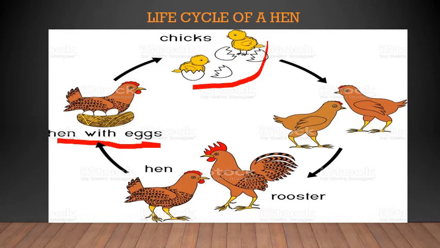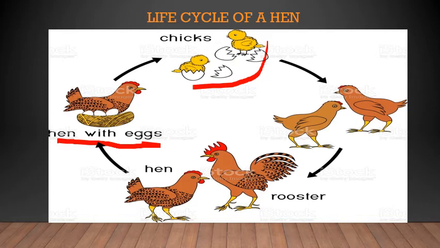Hens don't fly very high, but other birds do. The babies of the other birds need to learn to fly. Till the chick becomes independent, the parent bird feeds the chick and takes care of them. When the young birds learn to fly, they leave the nest and fly away to make their own homes.